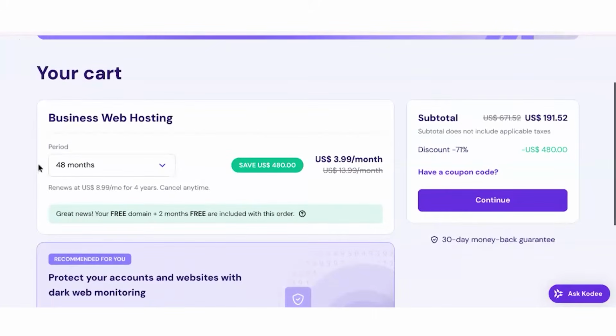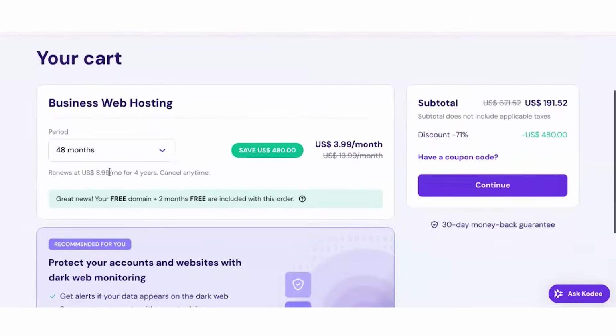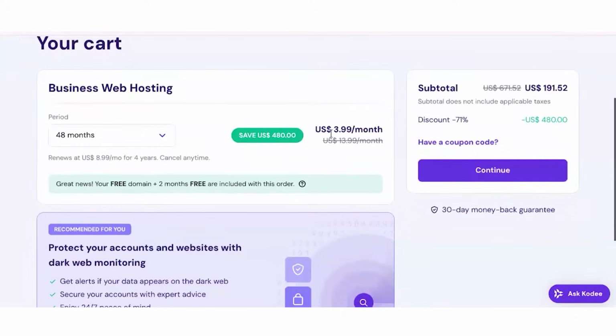So if you do the 48-month plan, oh my goodness, look at this. If you were on Shopify, it would be $29 per month, no matter how long you're on there. I love that about Hostinger. They reward your longevity. And you'll also get free additional months included when you do the longer period plan.